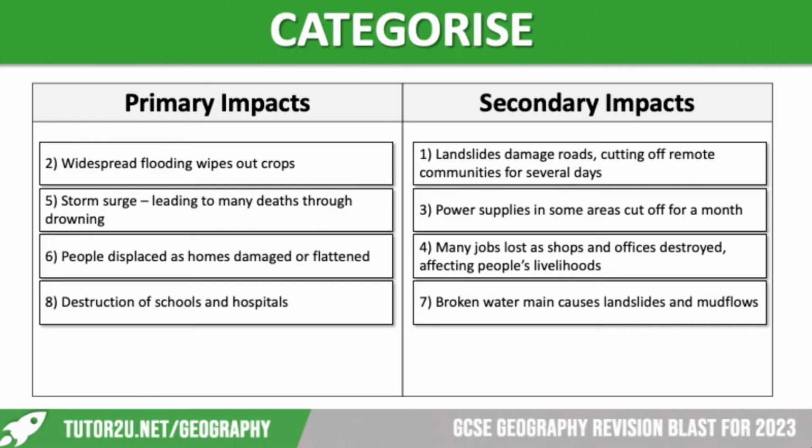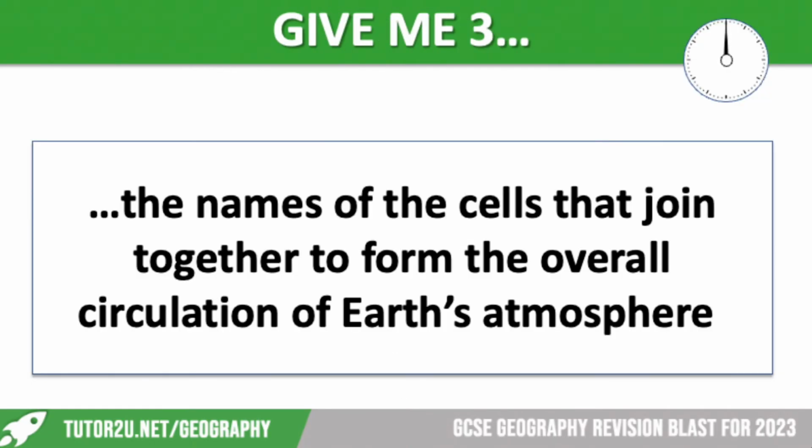So it's sometimes quite tricky to distinguish between what's a primary and what's a secondary impact, but a secondary impact is always the knock-on effect of something else that's happened because of the wind. Okay, so again, we've got the fact that remote communities have been cut off for several days. Well, it's a damaged road, which is a primary impact there.